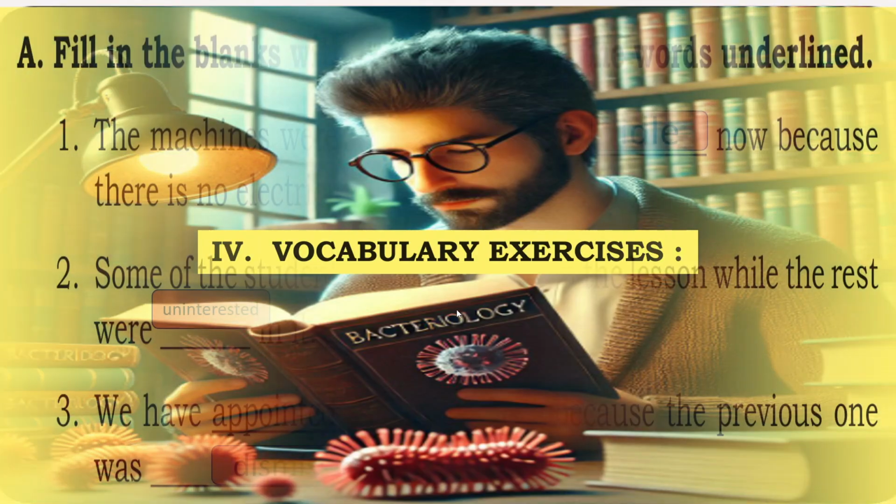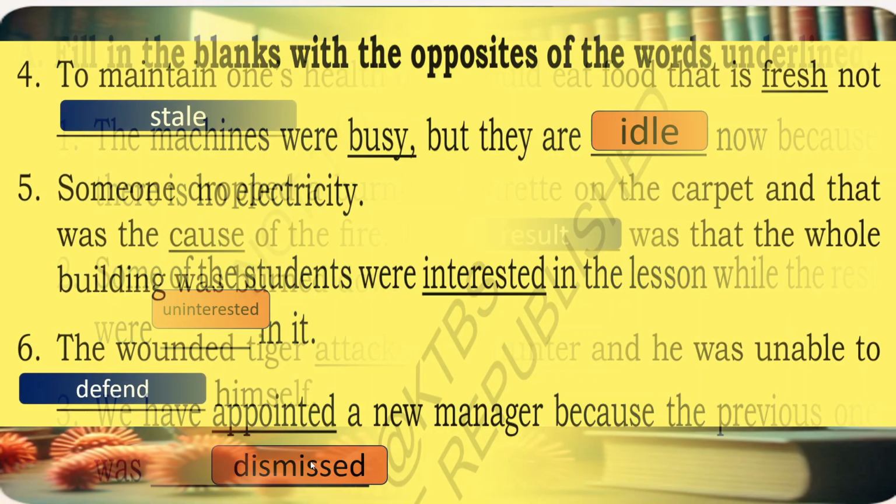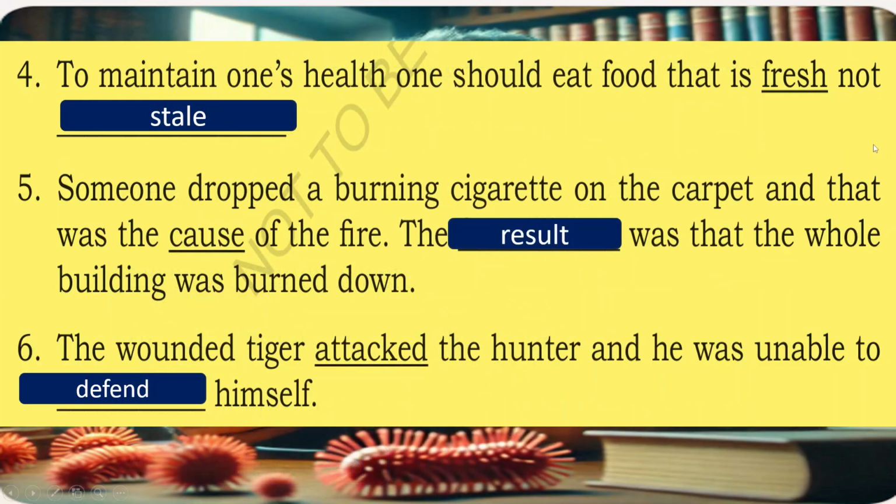Fourth, main vocabulary exercises. Fill in the blanks with the opposite of the word underlined. Here in the first one, busy, idle. The machines were busy, but they are idle now because there is no electricity. Second one, some of the students were interested in the lesson while the rest were uninterested in it. Third one, we have appointed a new manager because the previous one was dismissed. Appointed, dismissed, opposite words. Then fourth one, fresh, stale. To maintain one's health, one should eat food that is fresh, not stale.